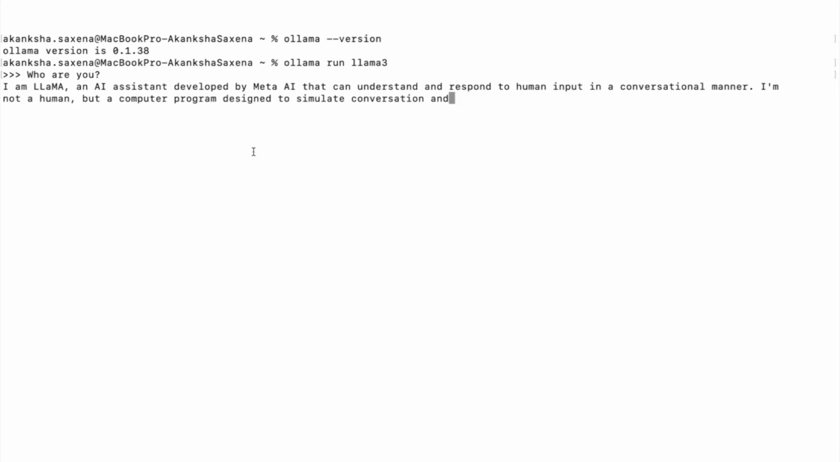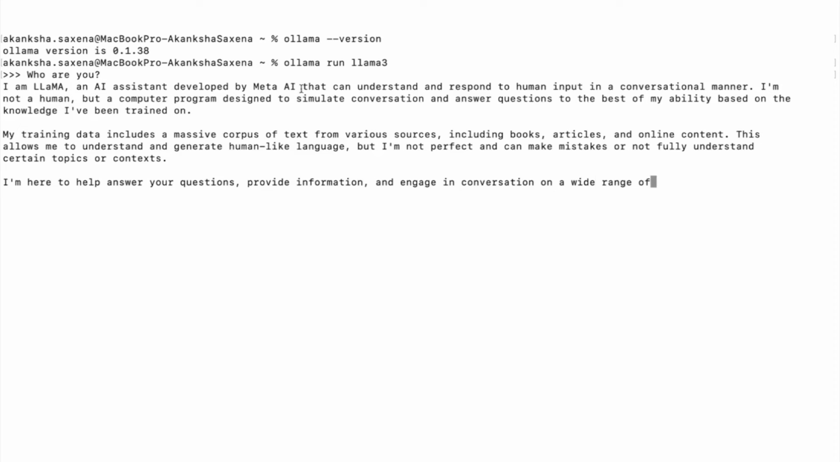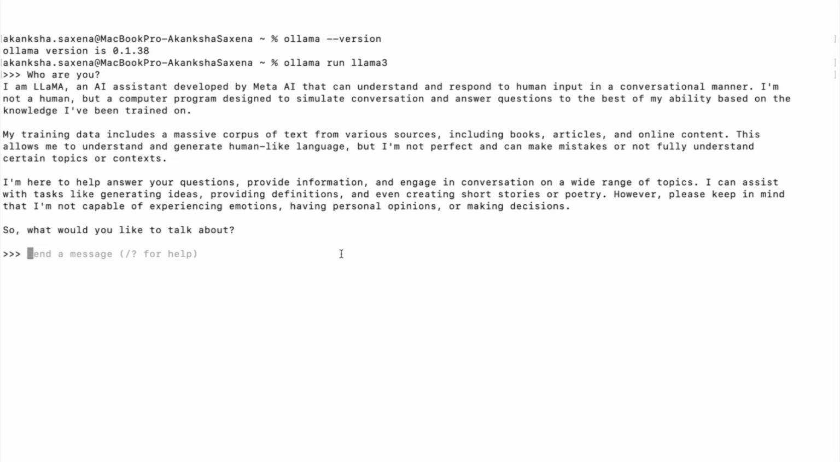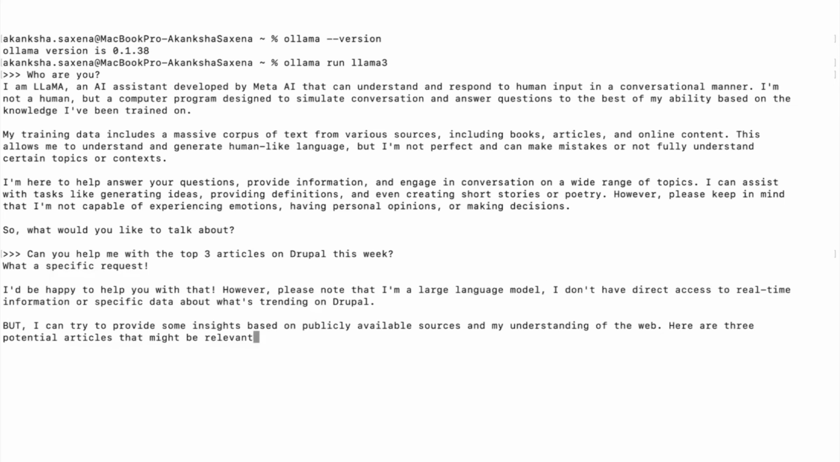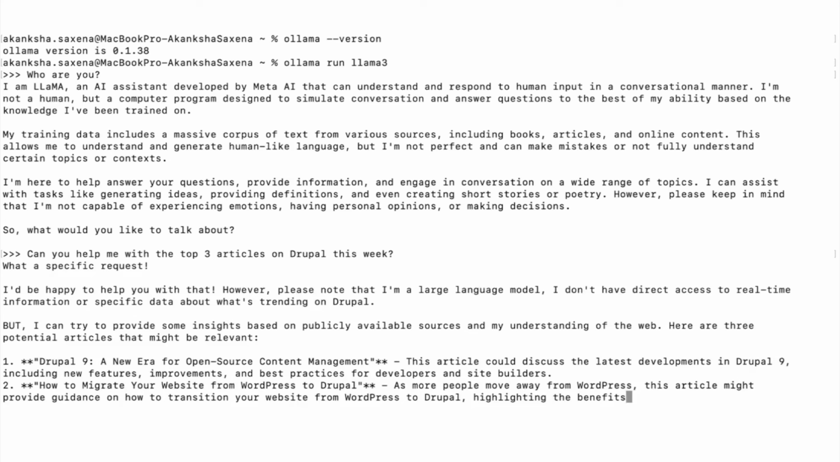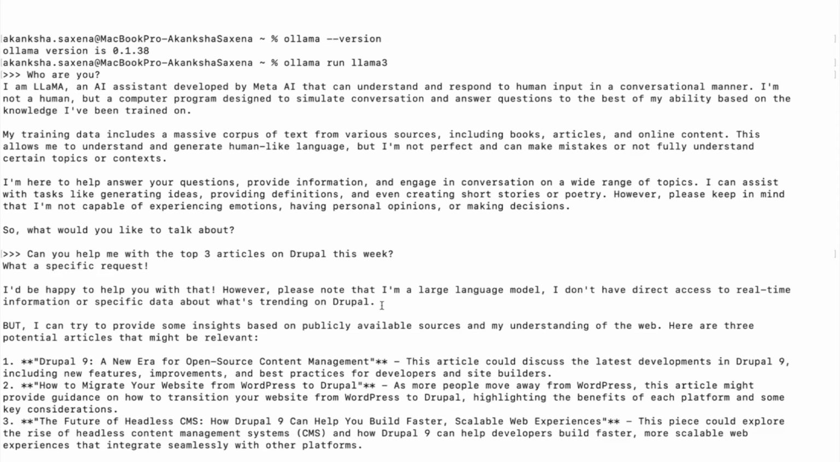Once it has downloaded the model, which is Llama 3 in our case, we can use it on our local machine. So we can ask, who are you? It says that I am a Llama, an AI system developed by Meta AI, and so on. Okay, can you help me with the top three articles on Drupal this week? It says it can provide some insights, and it has given me a couple of articles.